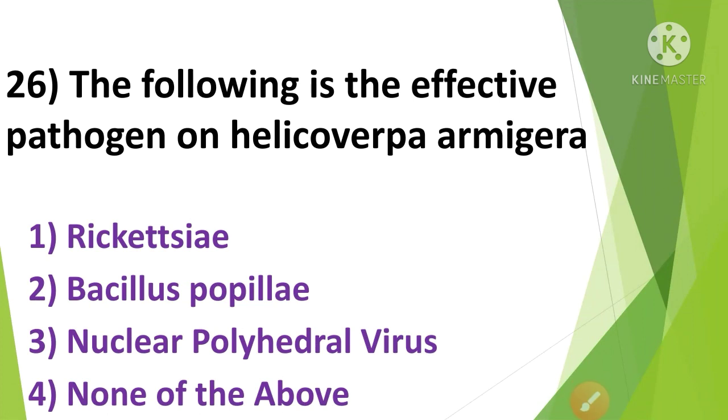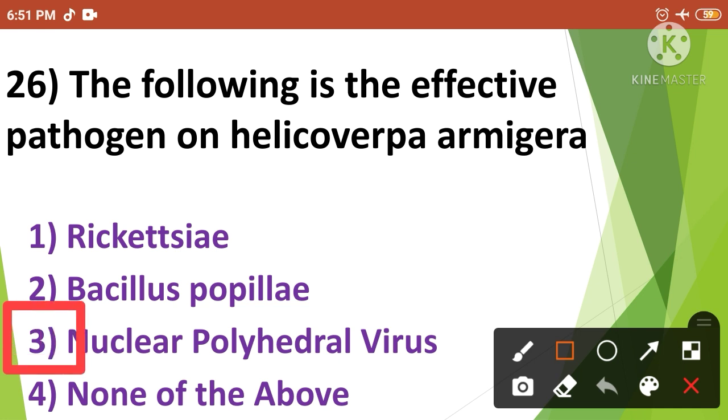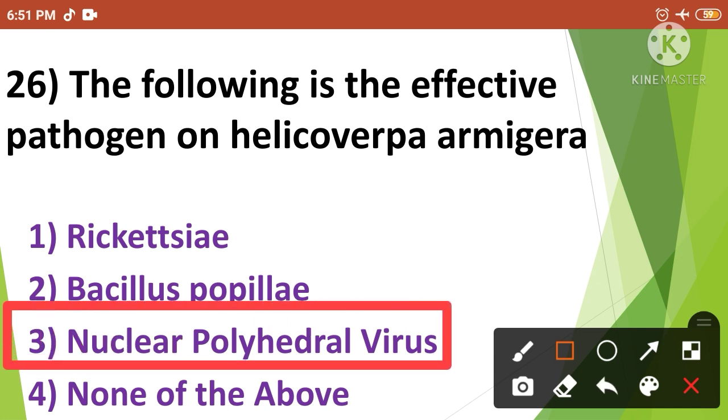The following is the effective pathogen on Helicoverpa armigera. The options are Rickettsia, Bacillus popilliae, nuclear polyhedrosis virus and none of the above. The correct answer is option number 3. So the nuclear polyhedrosis virus is the effective pathogen on Helicoverpa armigera. The next question.